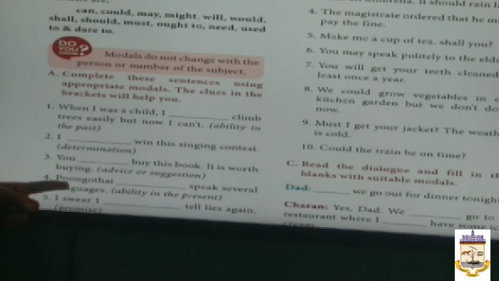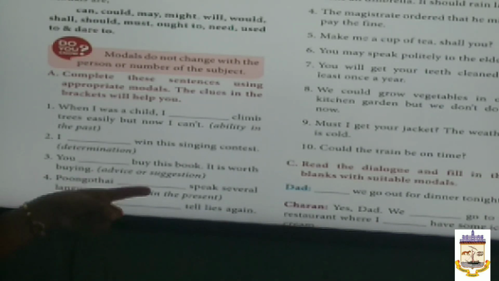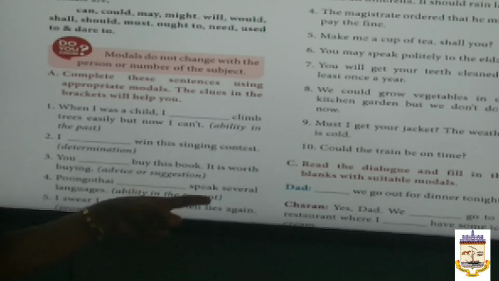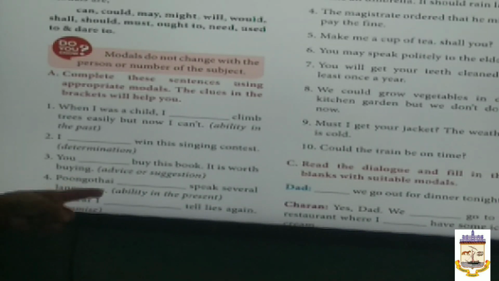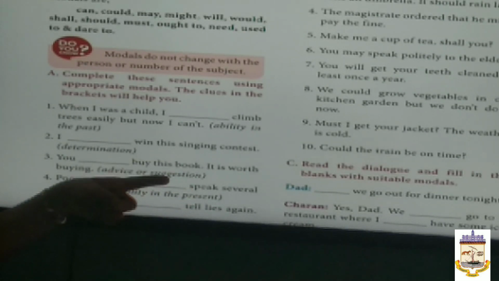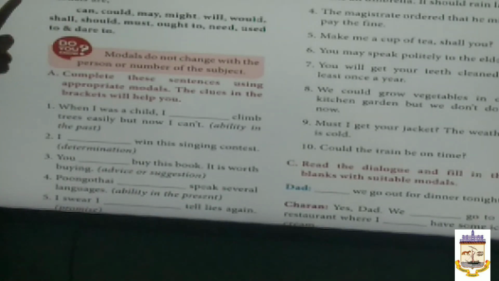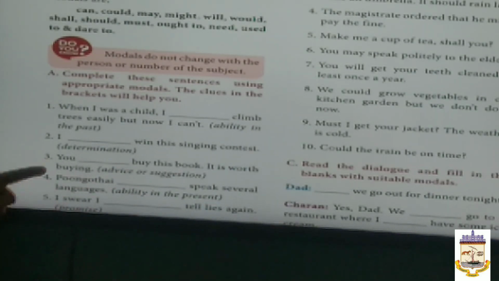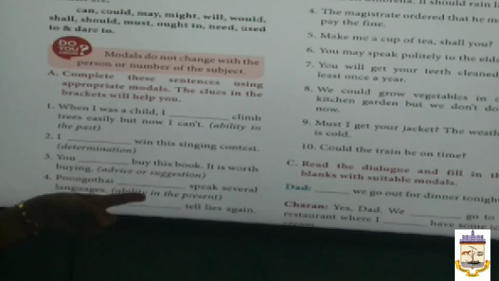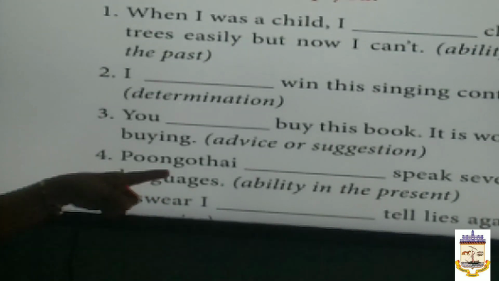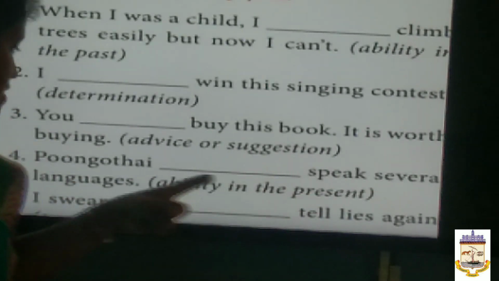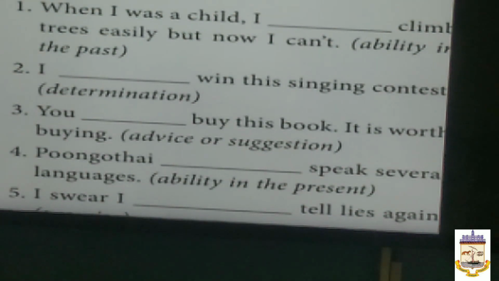Next word, Pungodai dash speaks several languages. Ability in the present. To show the ability in the present, which modal we use? Can. Pungodai can speak several languages. To show the ability in the present, we use the modal can. Pungodai can speak several languages.